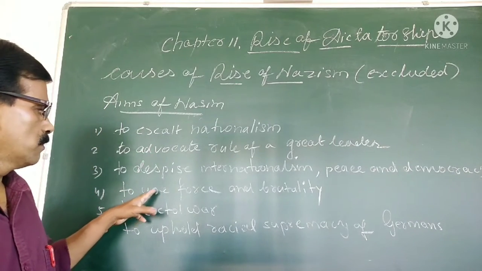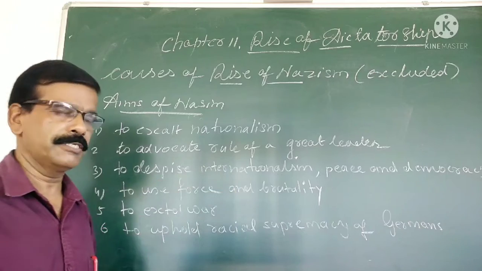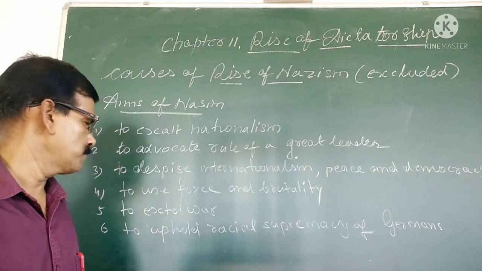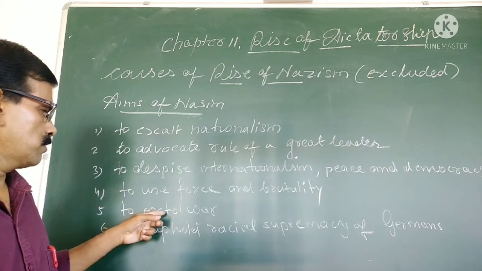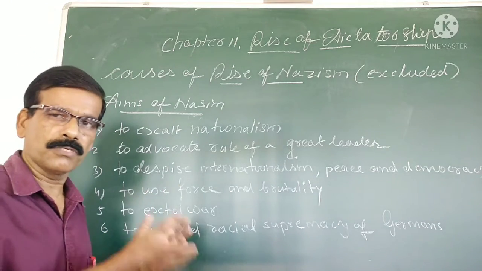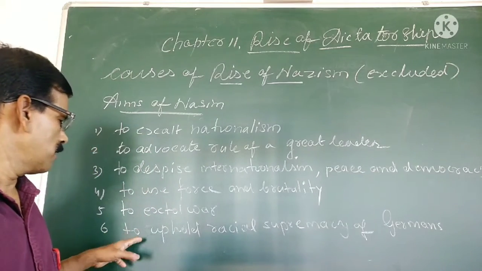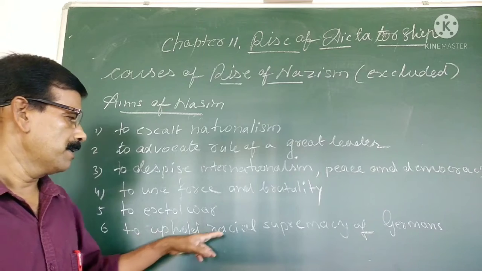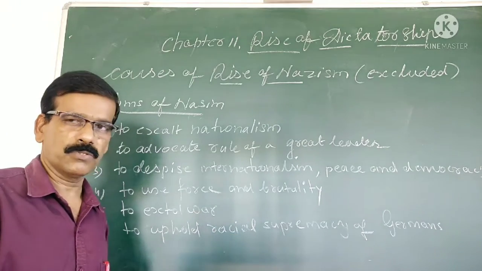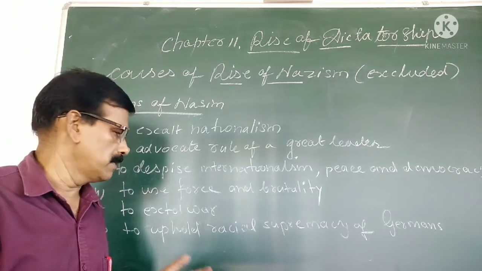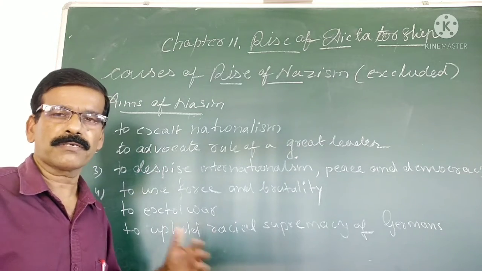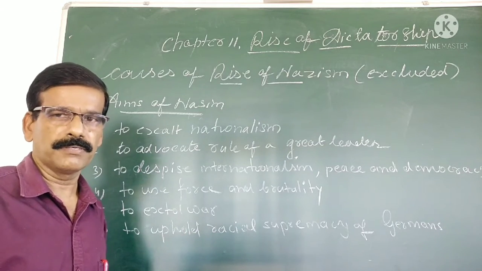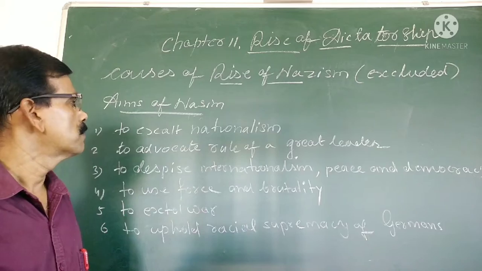Next is the use of force and brutality. So these are other aims. Next is to extol war, which means to support war. And the last one is to uphold the racial supremacy of Germans. So Germans think that their race is superior to other races in the world. So these are their main aims.